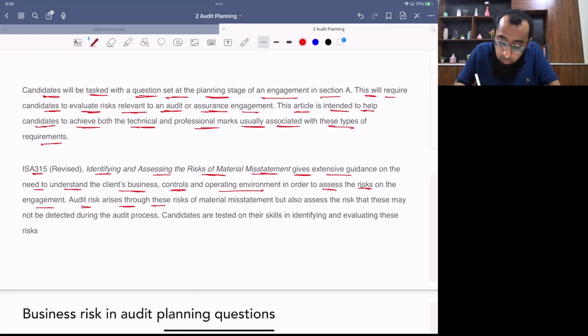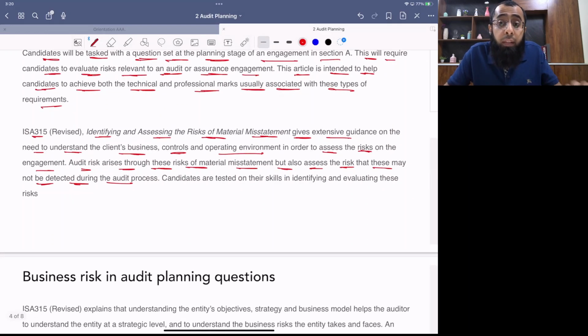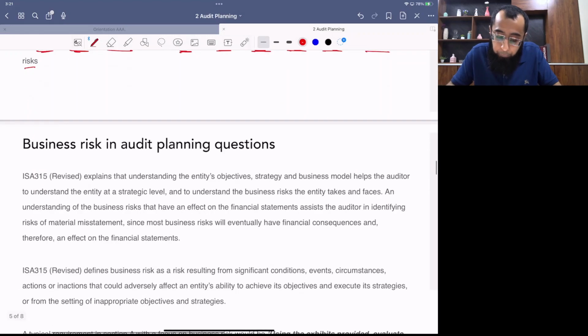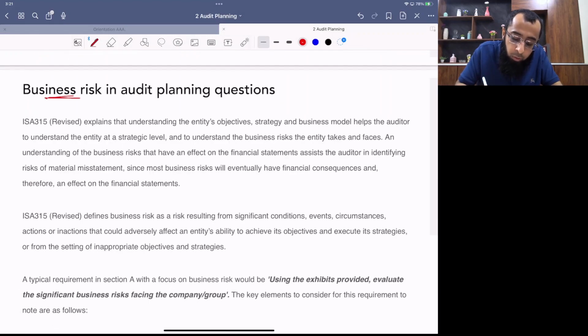Audit risk arises through these risk of material misstatement, but also assess the risk that these may not be detected during the audit process. Audit risk is a situation when auditor gives a wrong opinion, and that happens when auditor is unable to detect these issues. Okay, so obviously he's introducing the topic before moving towards business risk. Candidates are tested on their skills in identifying and evaluating these risks. Now here he gets focused on business risk in audit planning question.